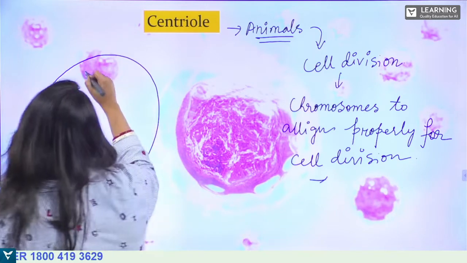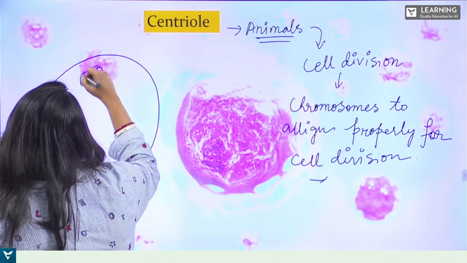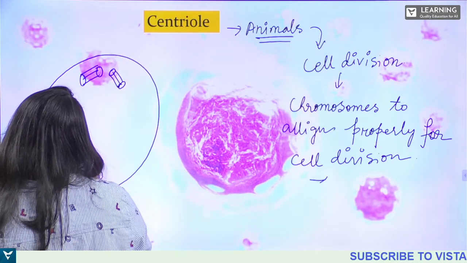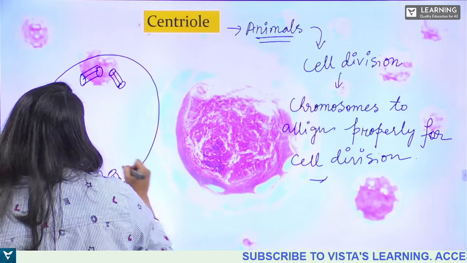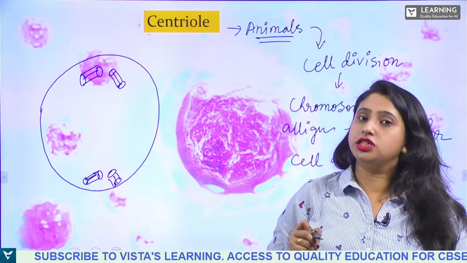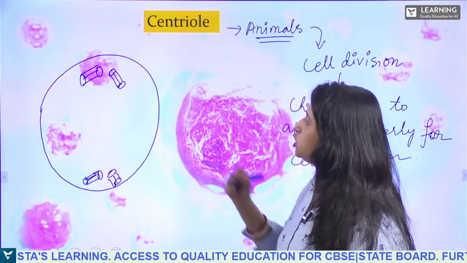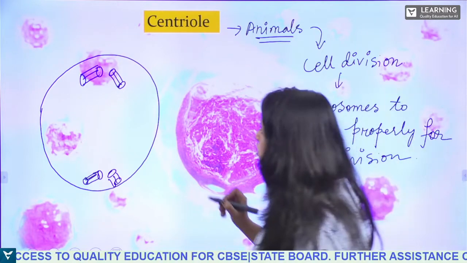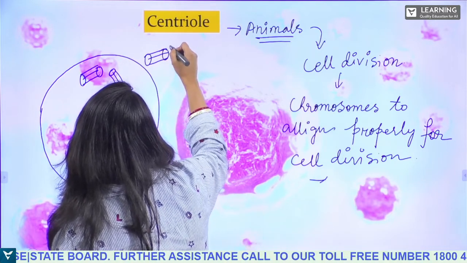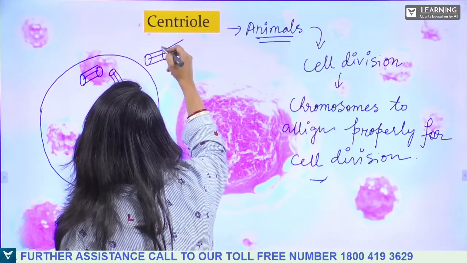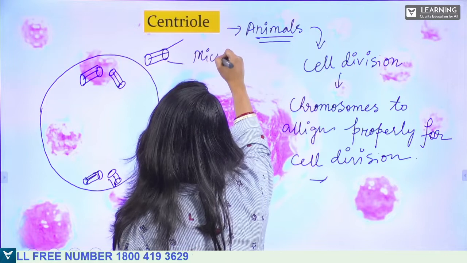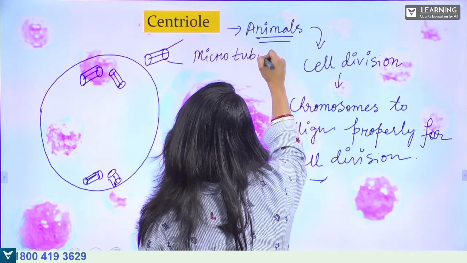This looks like this. These are the structures we call centrioles. They are facing opposite directions in the cell, and they are present in the cytoplasm. Now look into the centriole. If you see the structure of the centriole and take this portion of it, microtubules are present.